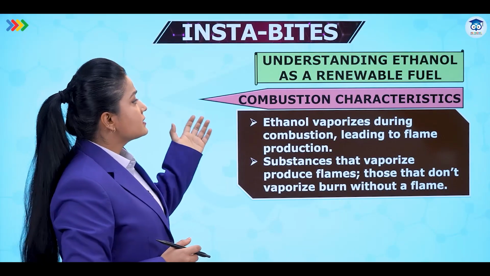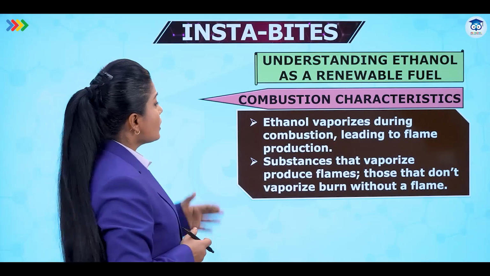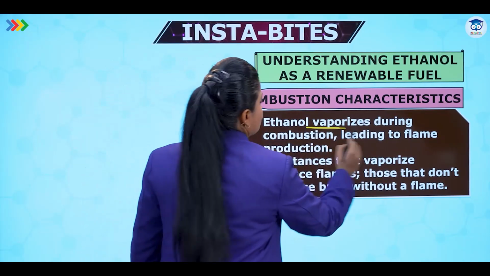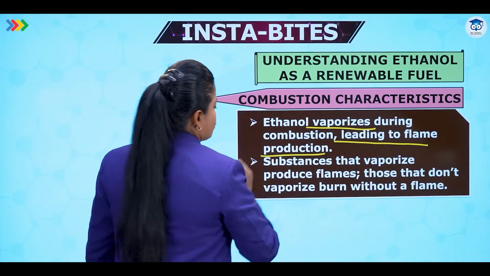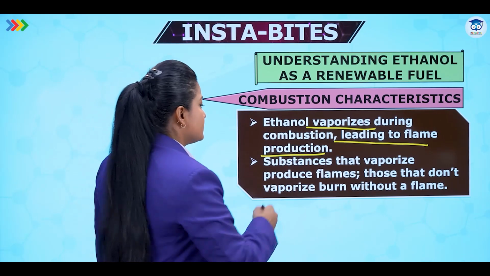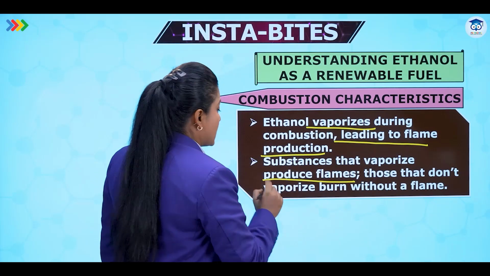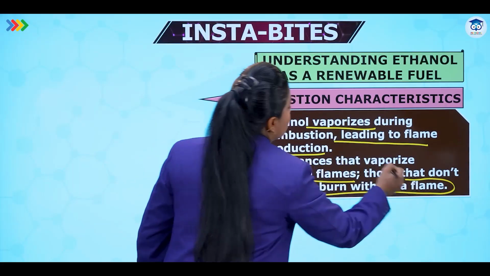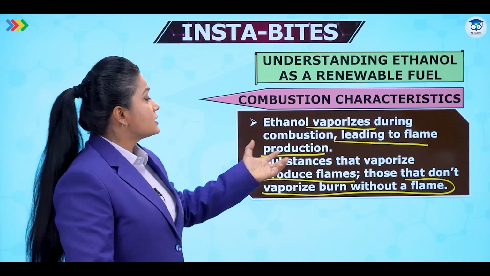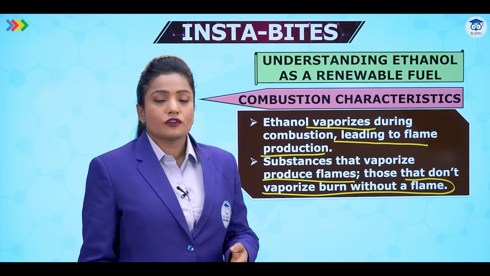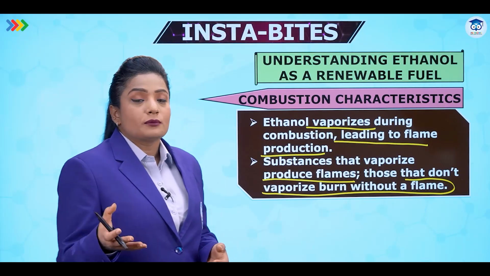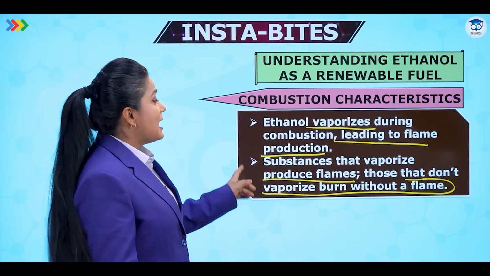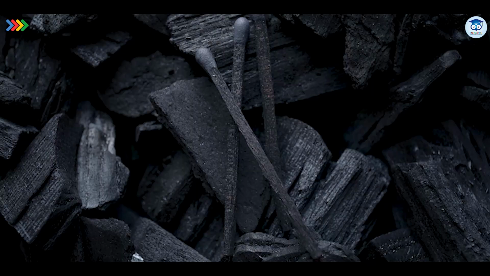Now let's try to understand some combustion characteristics. Ethanol vaporizes during combustion, leading to flame production. Substances that vaporize produce a flame. Those that don't vaporize burn without a flame. So ethanol will give us a flame because it will vaporize. So if we take alcohol and try to burn it, it will give us a flame as it vaporizes easily.